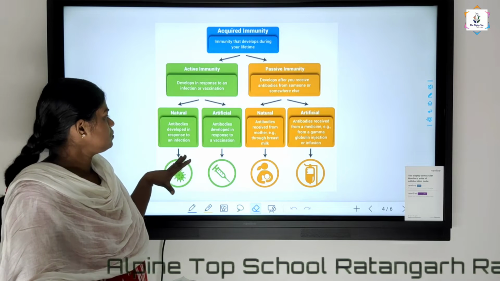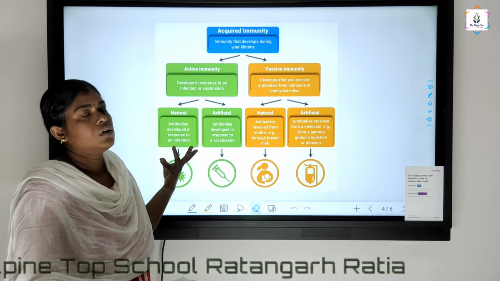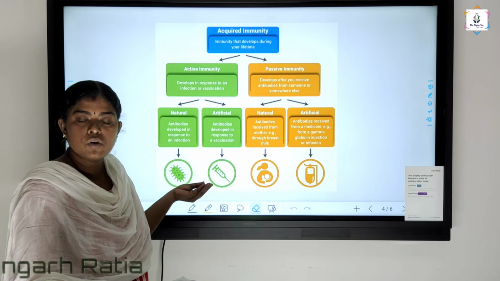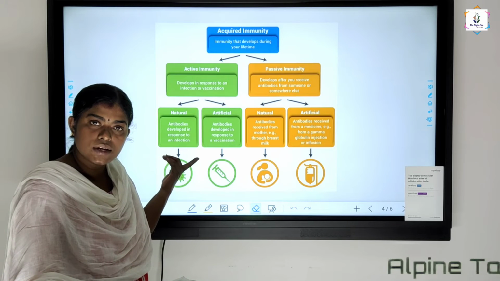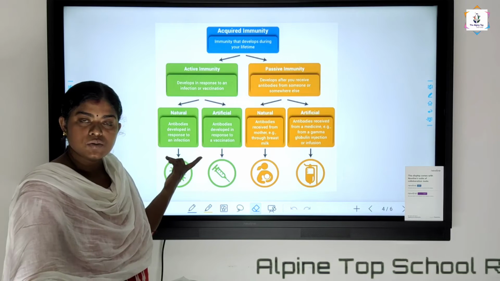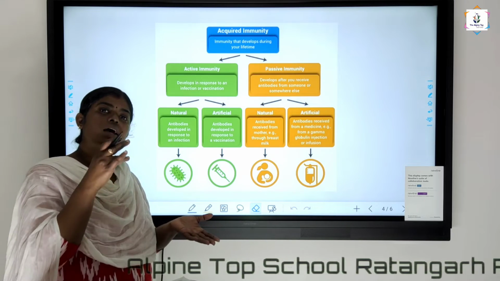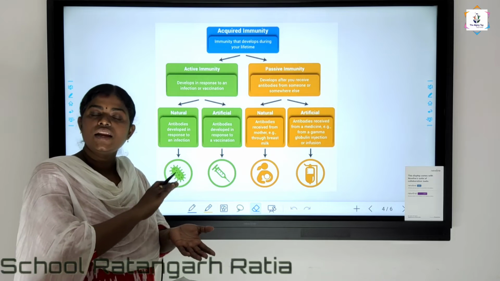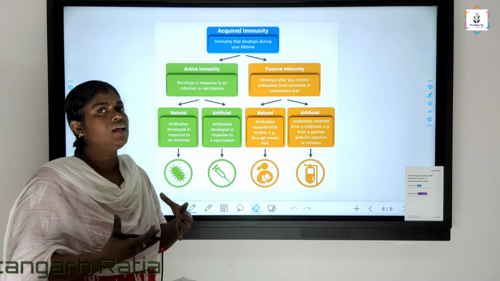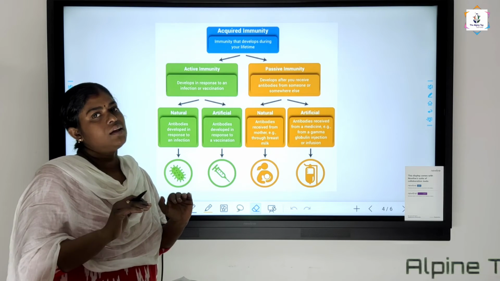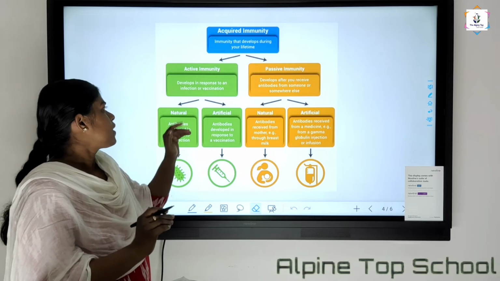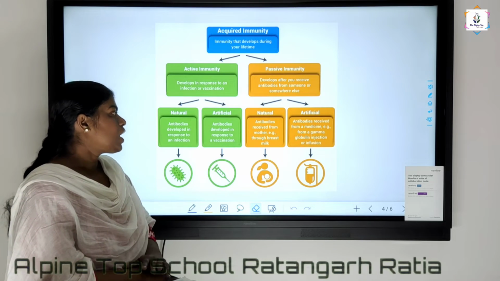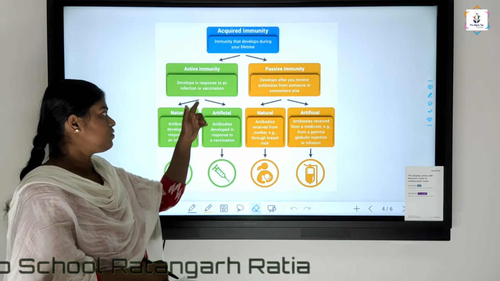For example, if you are infected with chickenpox, the antibodies of chickenpox are in your body. Why do you have those antibodies? Because you were infected once and your body cells made those antibodies, and they will be there in your body. Your body actively made those antibodies naturally, and that is natural active immunity. Now this is artificial active immunity.